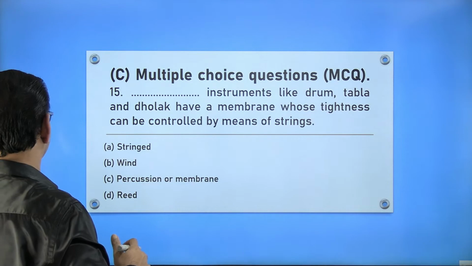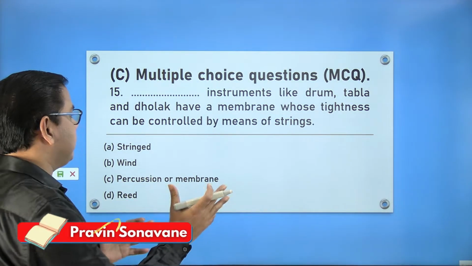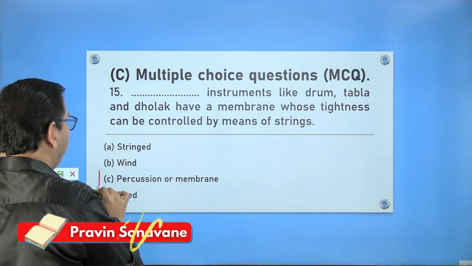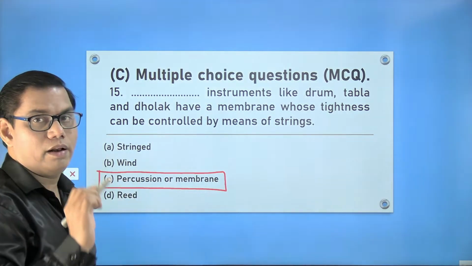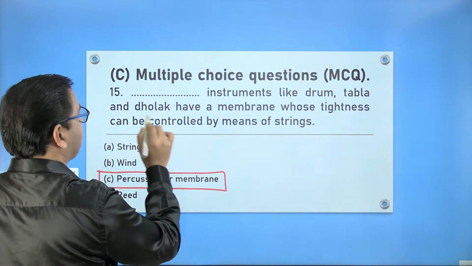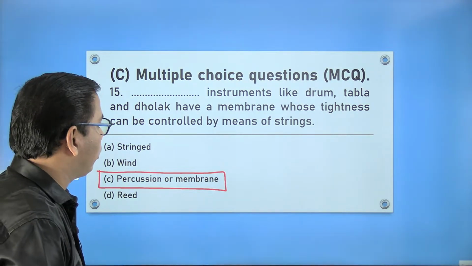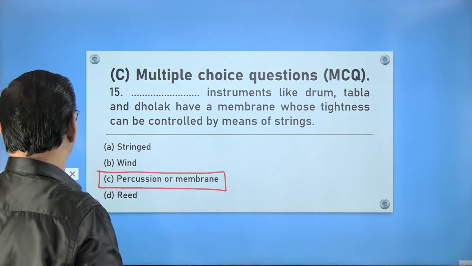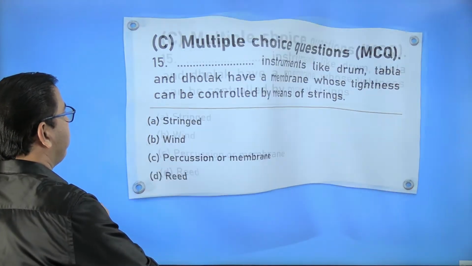15th one. See, this is not a lesson explanation. Already I have done that explanation. I am only discussing right answers with you. The dashed instrument, percussion instrument or a membrane instrument. So don't get confused with the word percussion. A membrane instrument like drum, tabla, dholak have a membrane whose tightness can be controlled by means of strings. From tabla, dholak, drum, we come to know that the correct answer is percussion or membrane instrument.